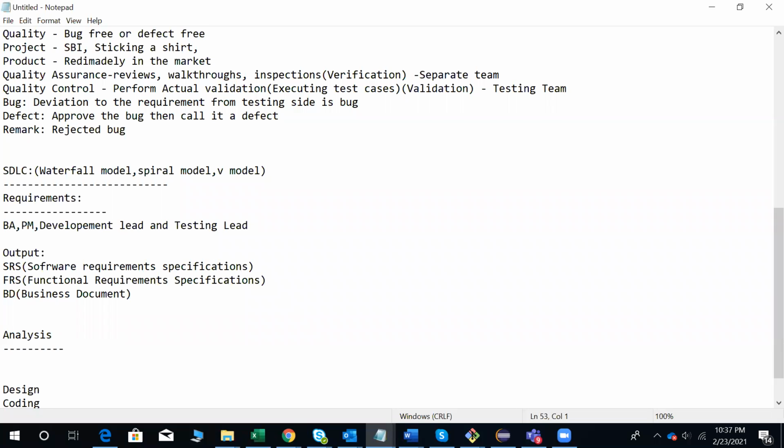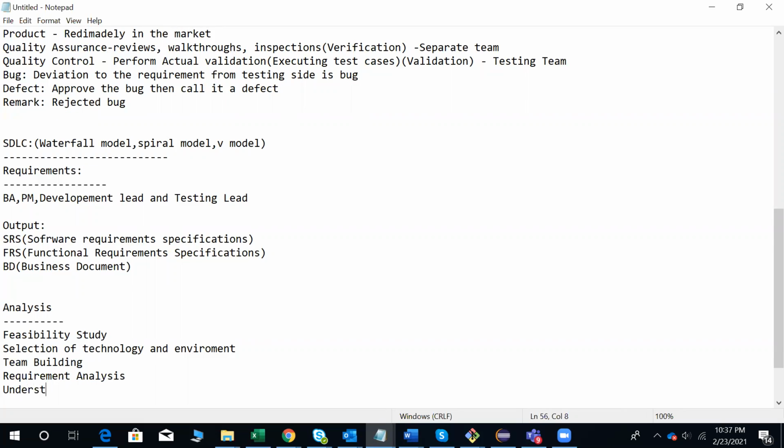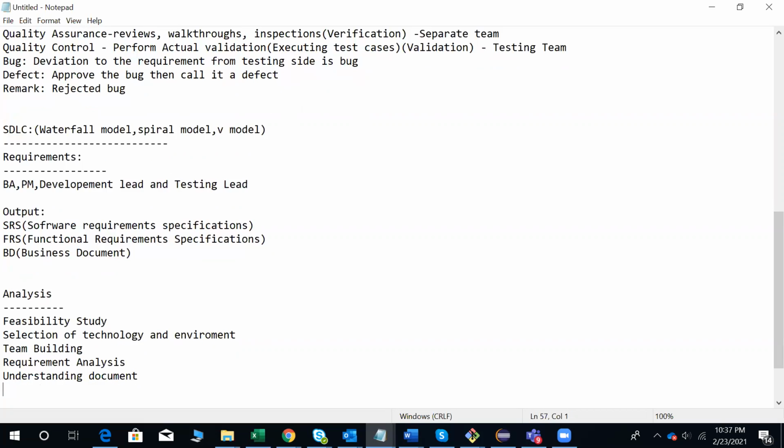Again in the analysis phase, some subphases are there: feasibility study, selection of technology and environment, requirement analysis, team building, understanding document, and planning.